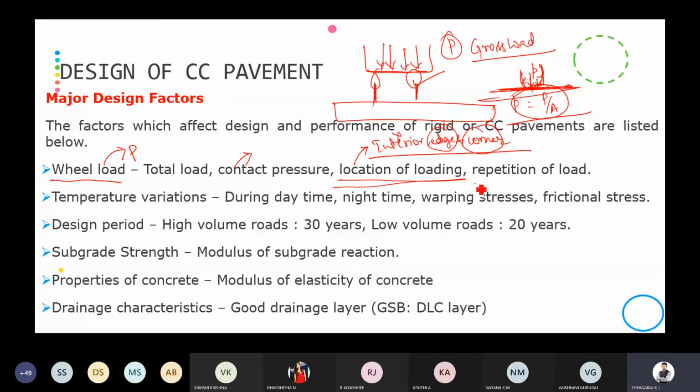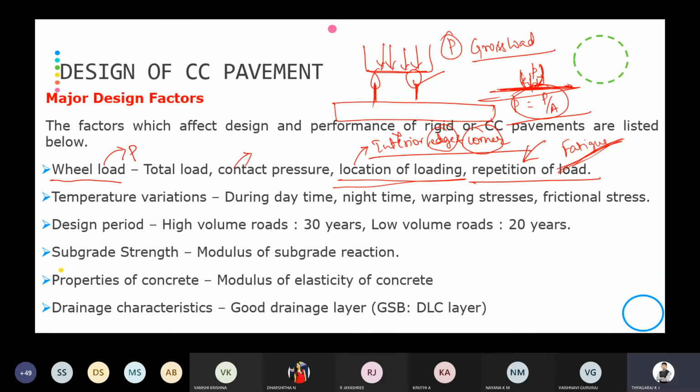Then comes the repetition of load. As we all know, not a single load will be moving on the pavement. There will be more number of loads applied, and that we are going to call repetition. Repetitively applying the load on the pavement will lead to fatigue, that is, repeated application of loads is called fatigue.